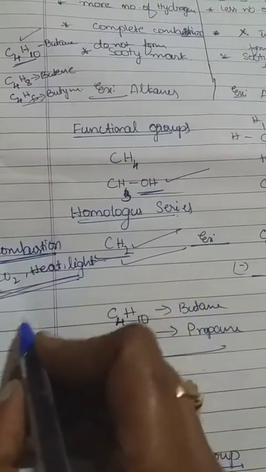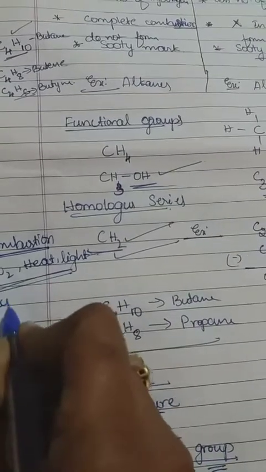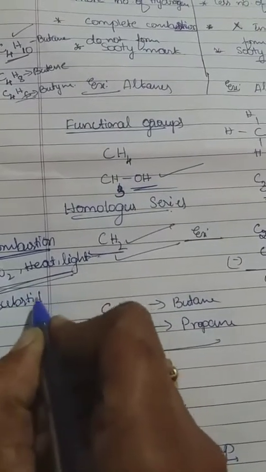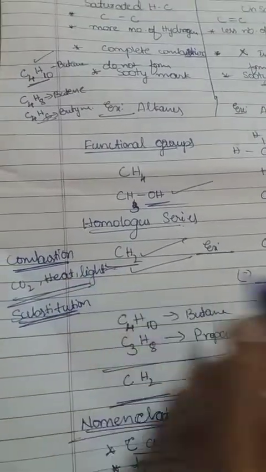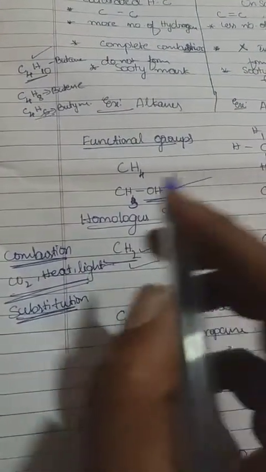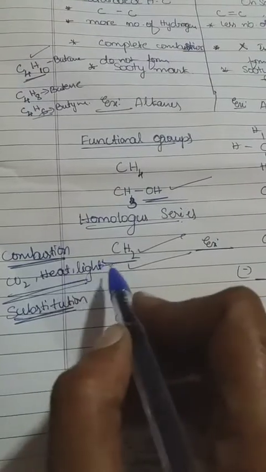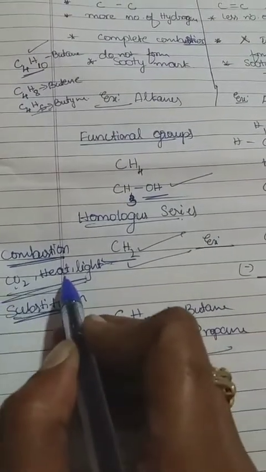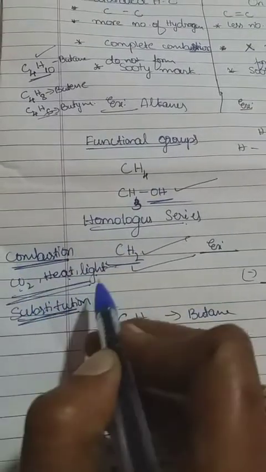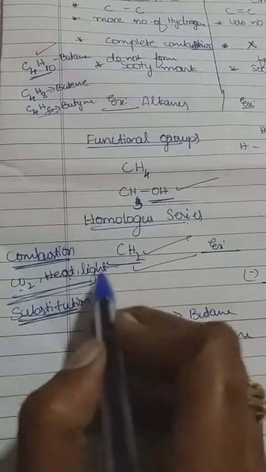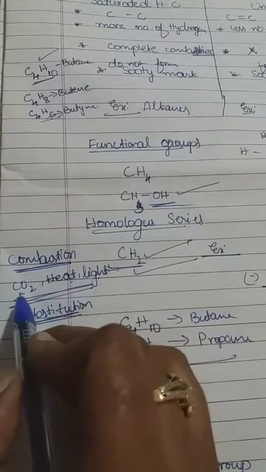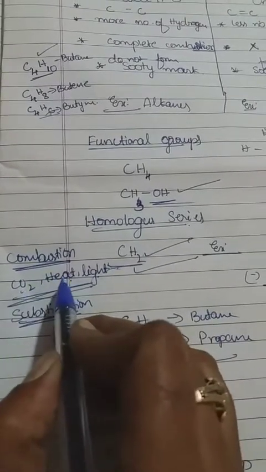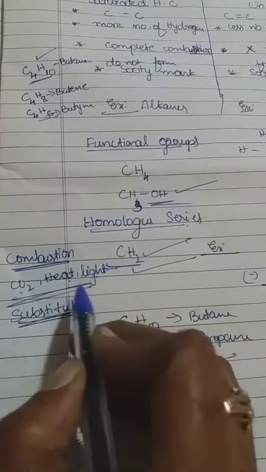Next we have to know about the substitution reaction. This is very important, so the definitions are very important. Combustion means the burning process of a hydrocarbon in the presence of oxygen, and that releases carbon dioxide, heat and light. Once again, combustion means the burning process of hydrocarbons in the presence of oxygen, releasing carbon dioxide, heat and light.